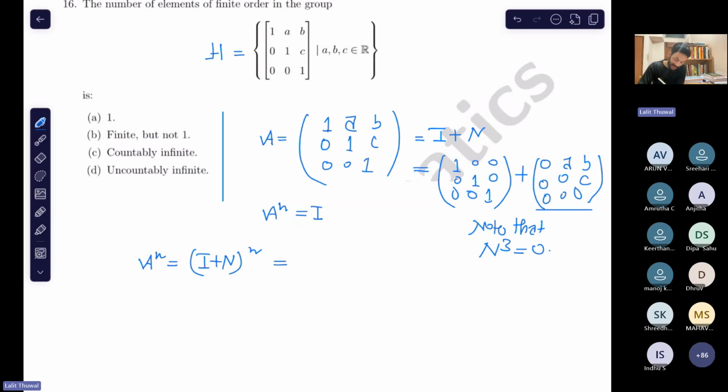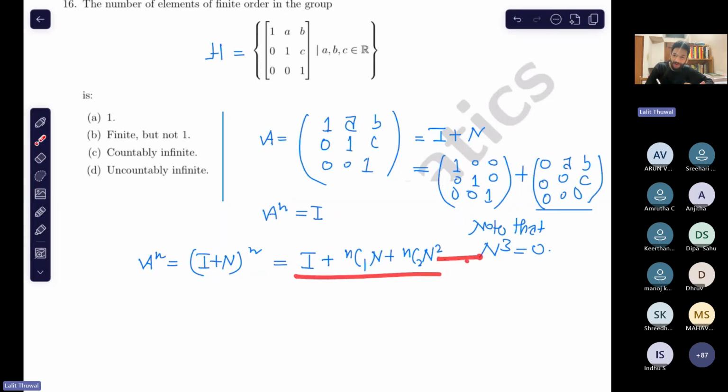So if you expand it by the binomial theorem, why can we apply the binomial theorem here? Because they are commutative. That's why. So I have written just this: NC3, N cube is 0, so N to the 4 is 0.